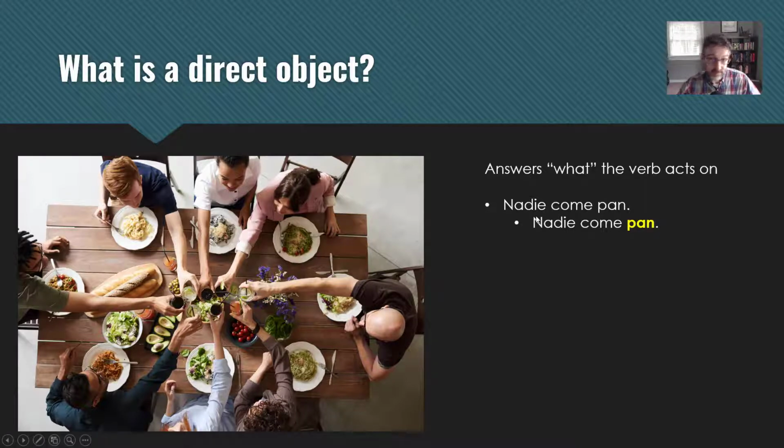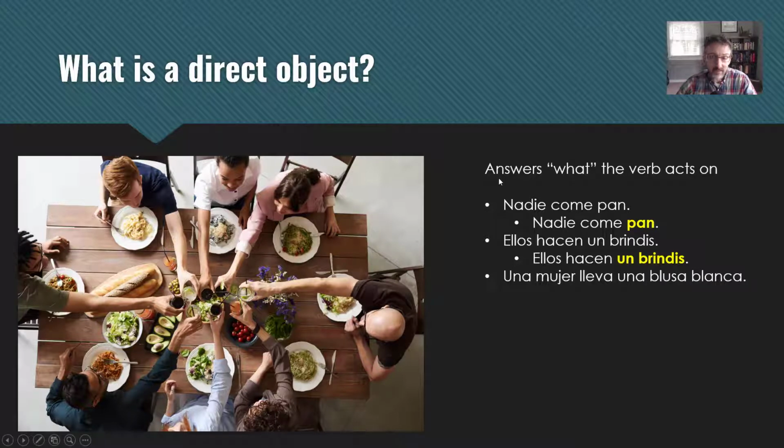All right, we're going to do a couple of these so that you can get the gist of it. Ellos hacen un brindis. What is the direct object in this one? They make what? Un brindis. That's the direct object. The subject is this pronoun, they, ellos, these people. Una mujer lleva una blusa blanca. A woman is wearing a white blouse. What's the direct object? If you said una blusa blanca, you are correct. You got a noun here, mujer, and you got blusa here. So the blouse is the direct object, and everything that describes it is part of the direct object.